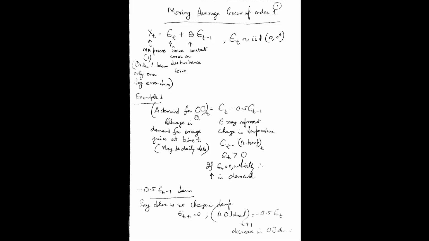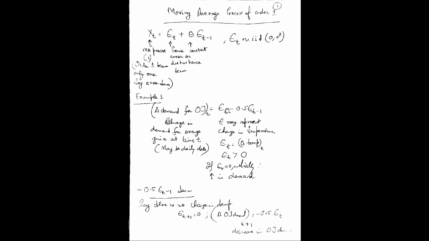As an example, we want to see the change in demand for orange juice at time t, and this is equal to epsilon t minus 0.5 epsilon t minus 1. 0.5 is the constant that I'm choosing. This is the change in demand for orange juice at time t, maybe with daily data. Epsilon is some kind of disturbance. We want to know the change in demand for the orange juice at time t.